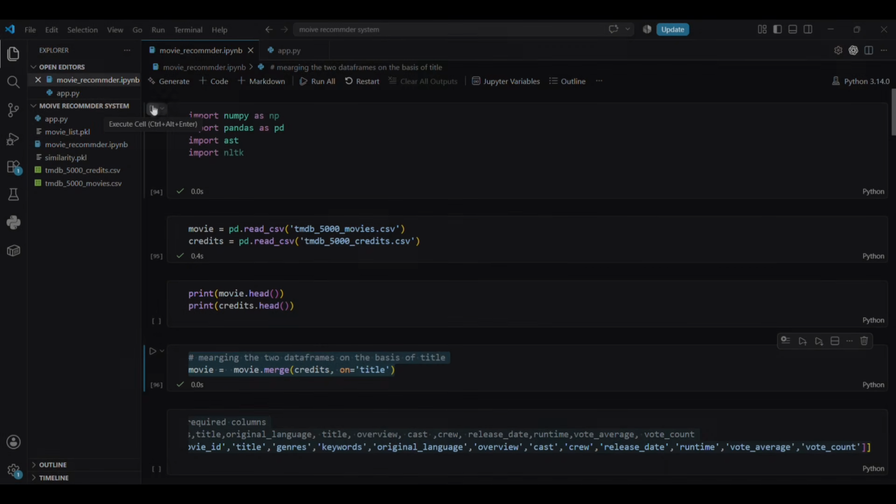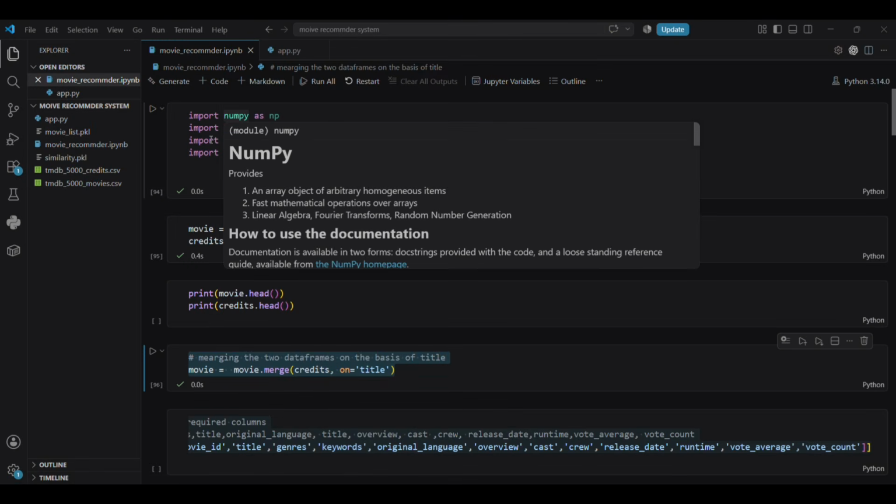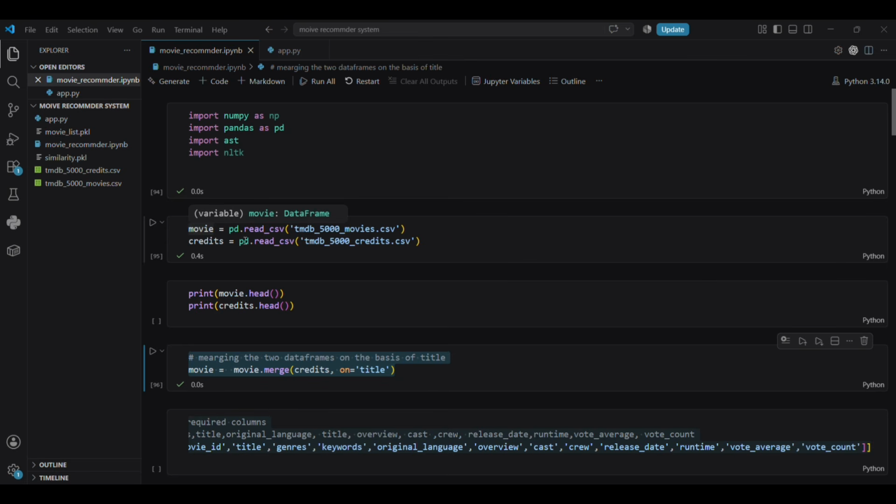Let's build it. First, import NumPy and Pandas, and then start with the two data frames, movies.csv and credits.csv. These two data frames are merged on the basis of the title, so every movie's genres, overview, cast, crew and other information get to one place.